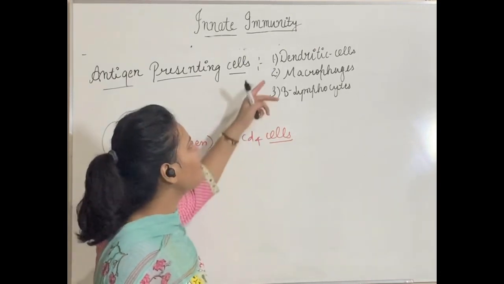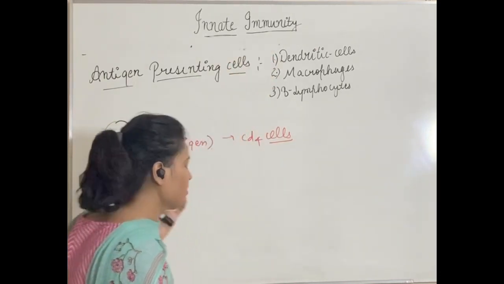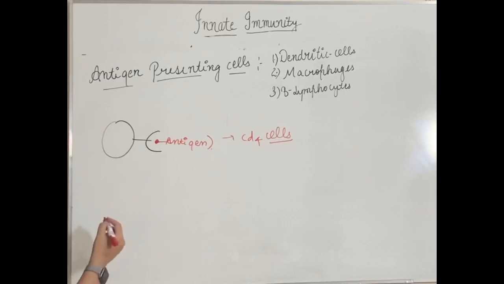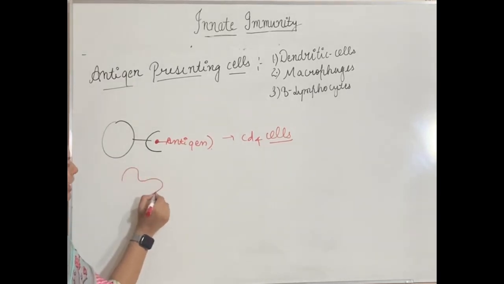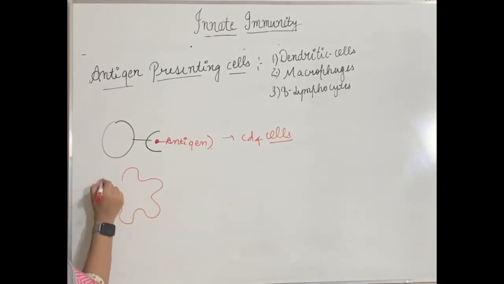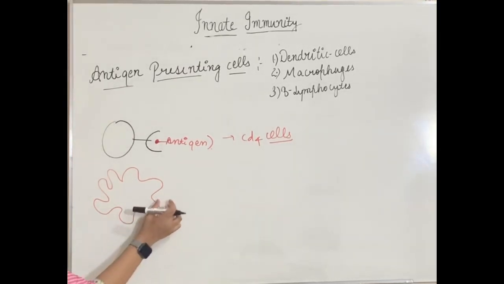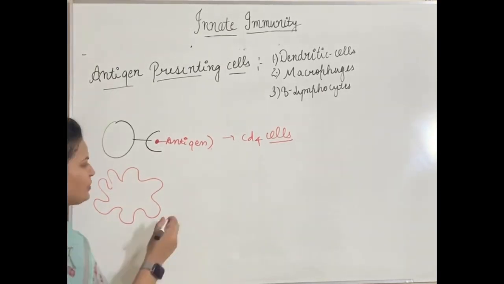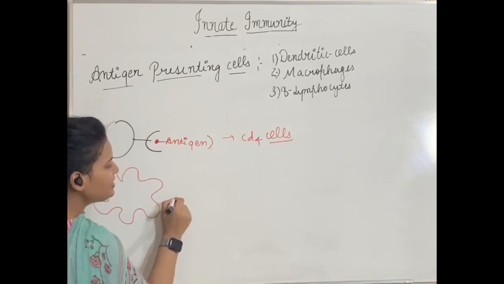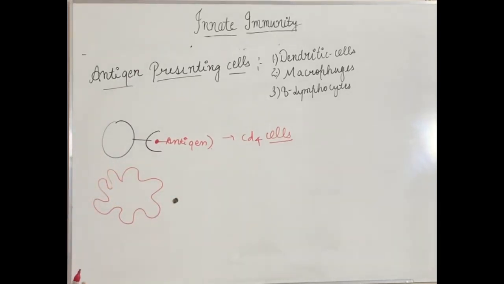Okay. So let us take the example of dendritic cells. Why are these called dendritic cells? Because they have a structure like this, like dendrons of neurons. Okay, they have branched extensions like these. So what will happen? When an antigen enters the vicinity of this dendritic cell, it will start to perform phagocytosis.